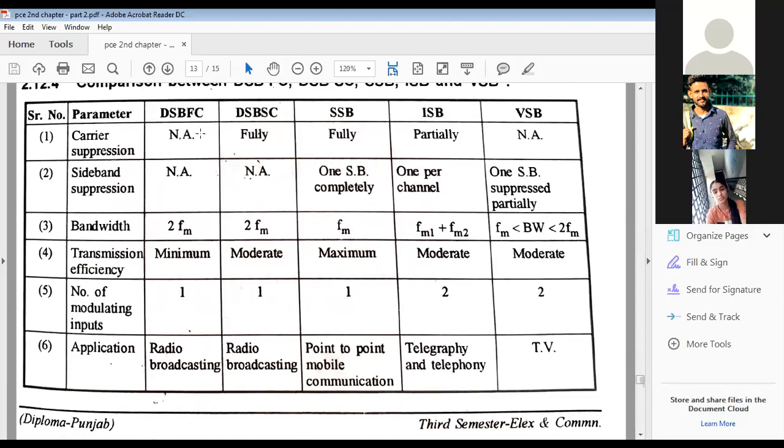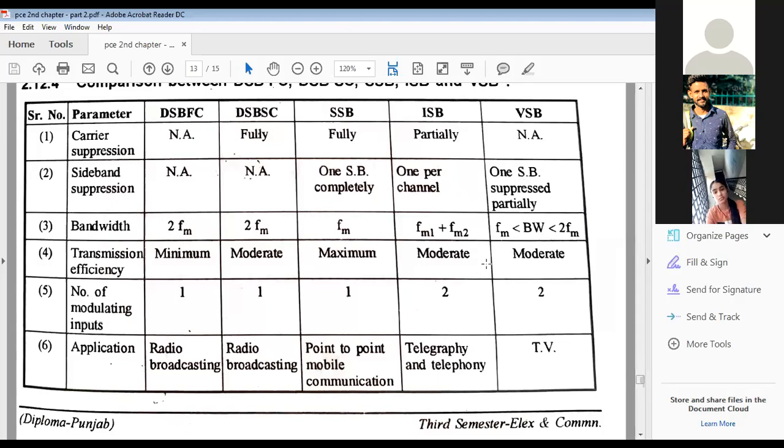Carrier suppression is not applicable here. It will be fully suppressed over here. In single sideband it will be fully suppressed, but here it is partial. So no provision in VSB, vestigial sideband. Sideband suppression in these 2 cases is not applicable. Here one sideband can be completely suppressed, either you need upper or lower. Here it depends on the channel.